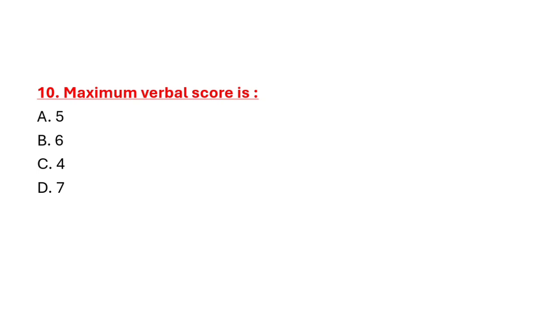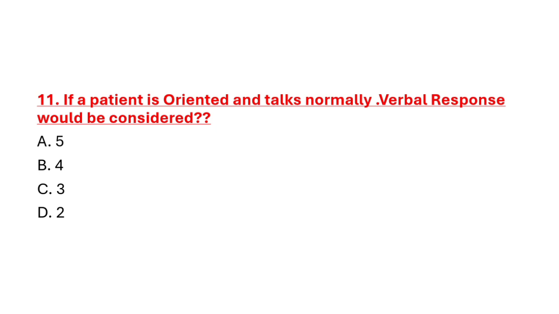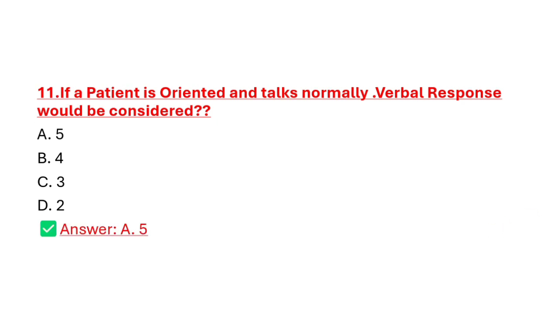Question number 10, maximum verbal score is option A 5, option B 6, option C 4, option D 7. Correct answer is option A 5. Question number 11, if a patient is oriented and talks normally, verbal response would be considered option A 5, option B 4, option C 3, option D 2. Correct answer is option A 5.